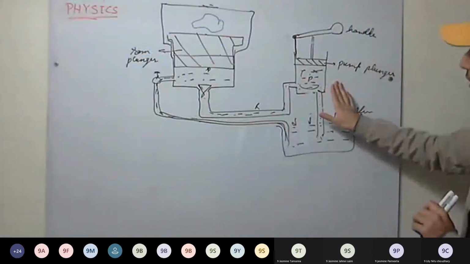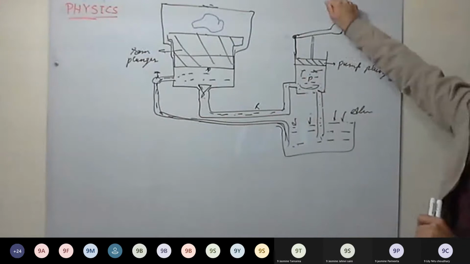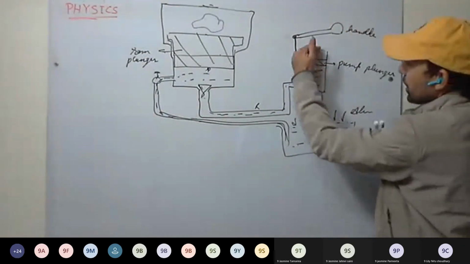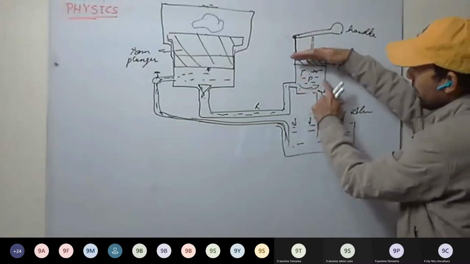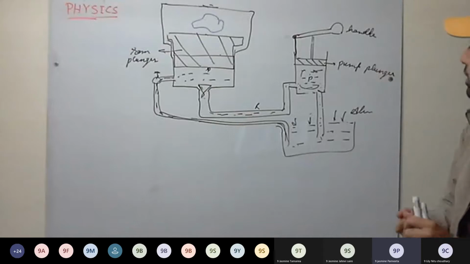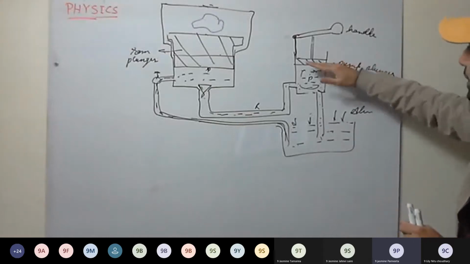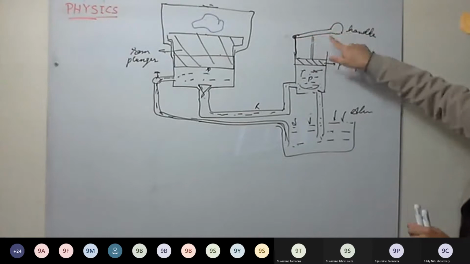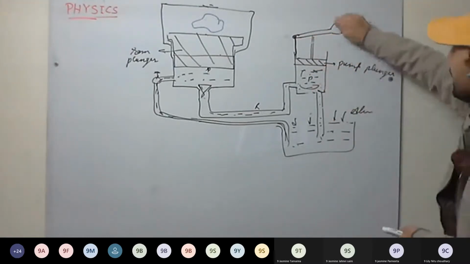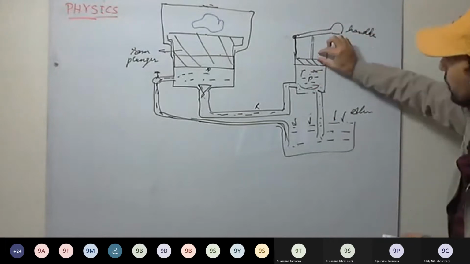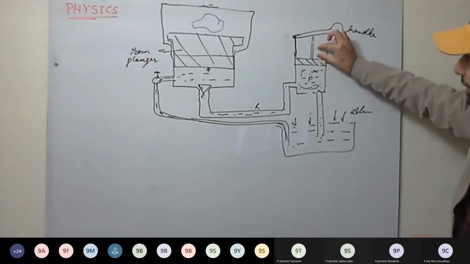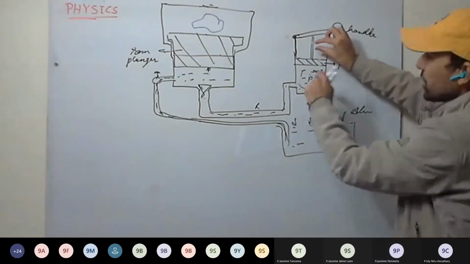Now, first what we will do, we raise the handle. As we raise the handle, what happens? The piston moves up. As the piston moves up, here pressure reduces. Which handle is this one? This handle, this lever. The piston we are moving up. A lever arrangement is provided here. So as we raise the handle, as we move the lever up, what will happen? This piston will move up. It will rise. Okay. Here the pressure reduces.